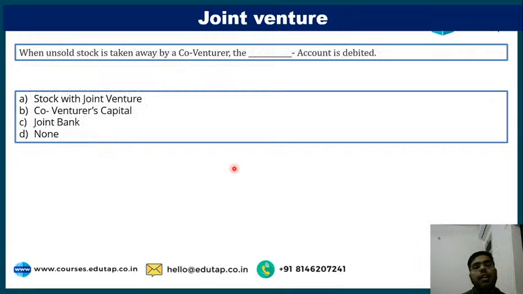Next, when unsold stock is taken away by a co-venturer, the dash account is debited. This is important. When unsold stock is taken away by a co-venturer, the dash account is debited. This is a tough question, a difficult question. Let us see who will answer this correctly.